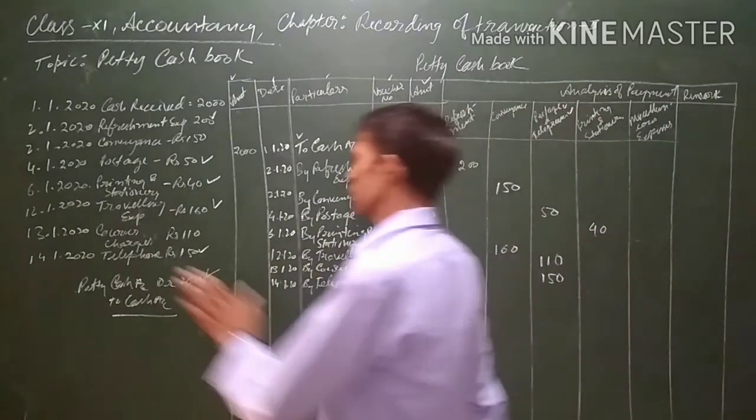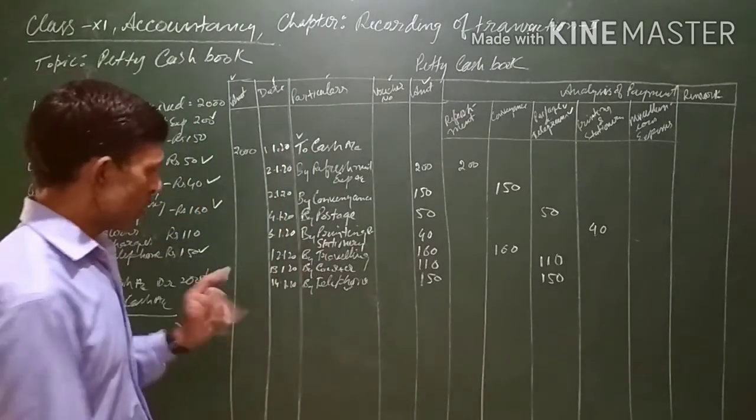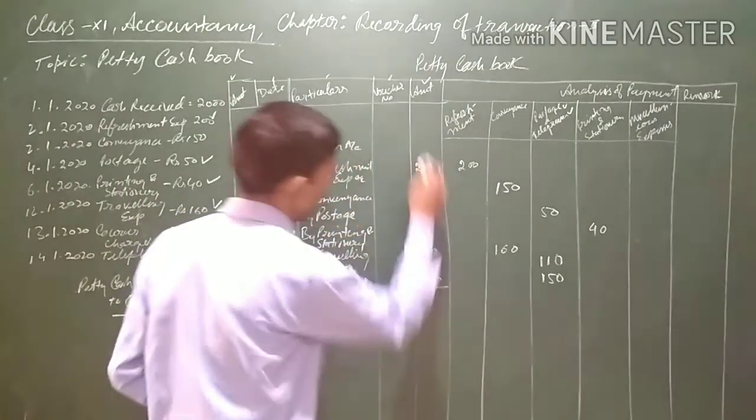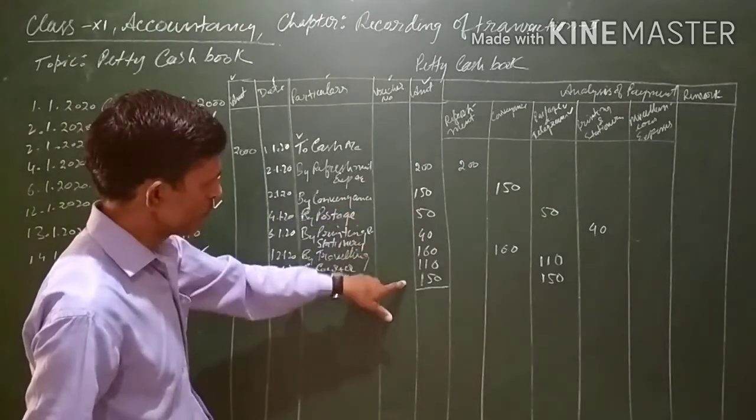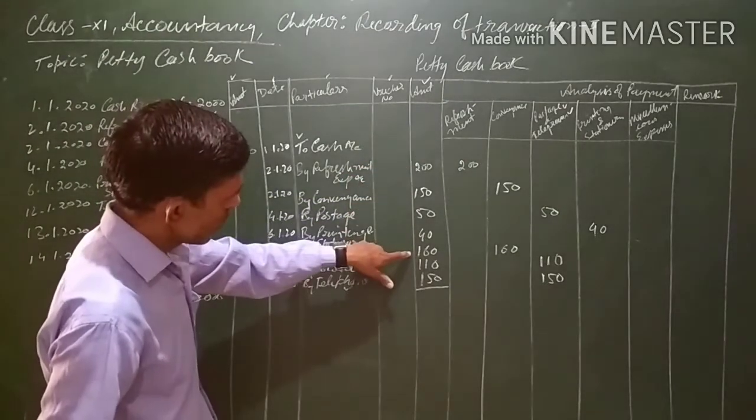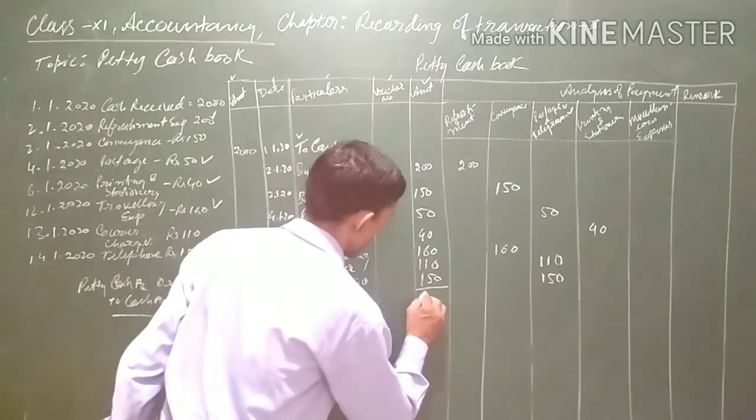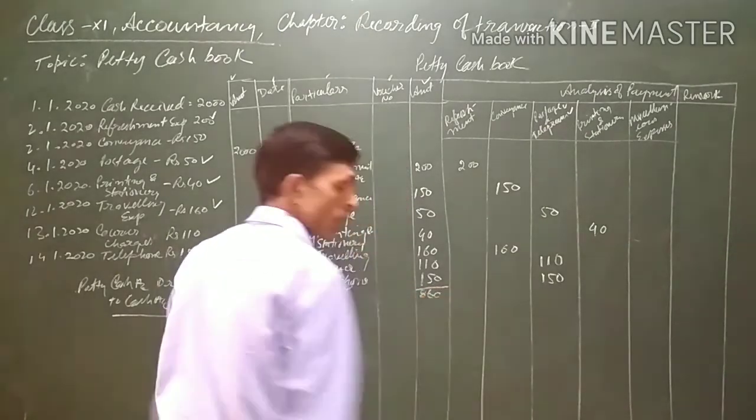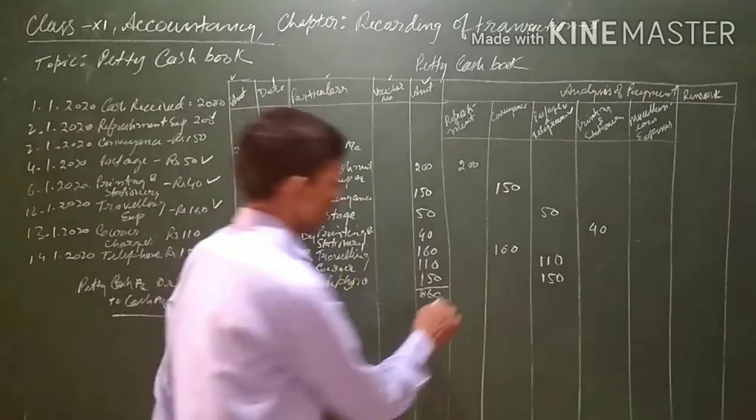After a particular period, say suppose 2 weeks has passed, now this book will be balanced. Now see how this balancing is done. First of all, the payment side will be totaled. What is the total payment? See, 200, 150, all this payment is there. 400, 500, 600, 700, 800, 860. The total expenses is 860.